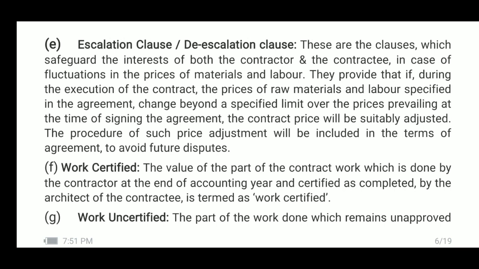As already said, this is a term which we come across in the case of incomplete contract, that is a contract which is extended to subsequent accounting year. In such a case, the progress of the contract will have to be certified. That is, the architect or engineer of the contractee will come to the site and verifies the progress of the contract, and he will issue a certificate that the part of the work has been completed.